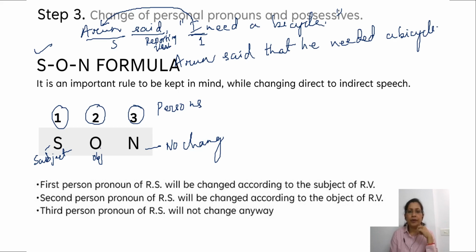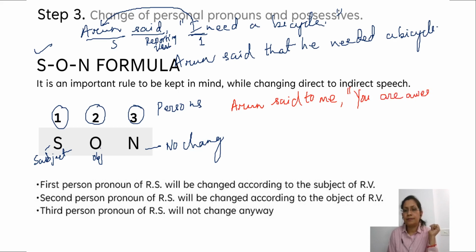The second rule. Now take a second example. So what does it say? It says that if the subject of the reported side is in second person. Say for instance in this example you can say Arun said to me, you are awesome, right?